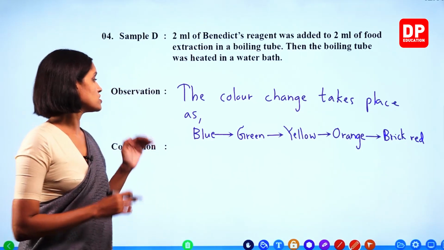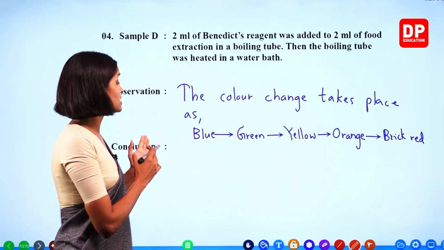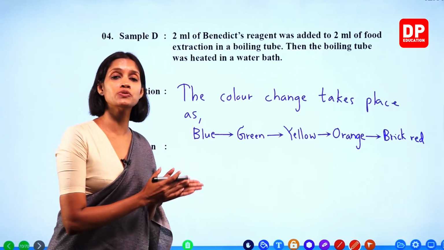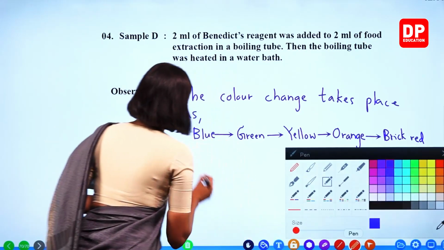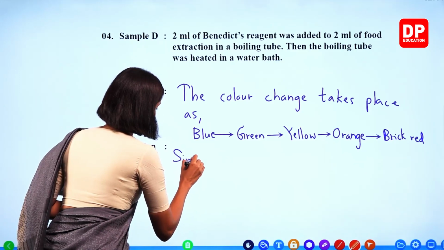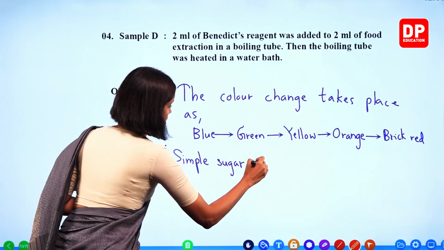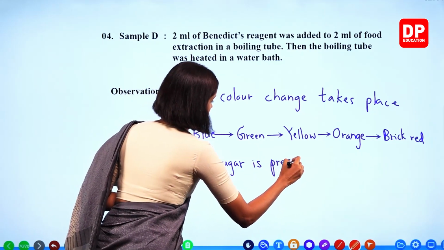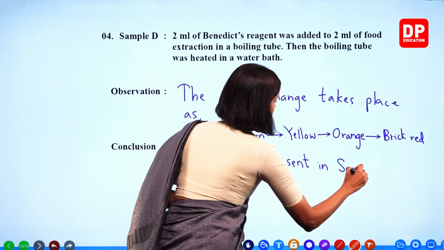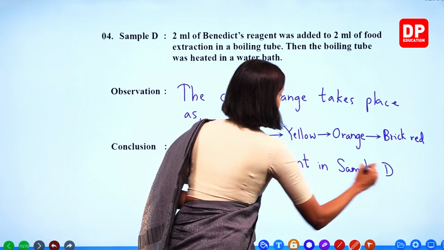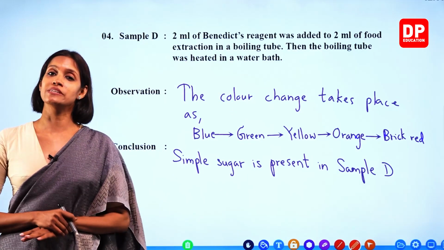Right? What is the conclusion? This happens only in the presence of simple sugar. Therefore, we can come to a conclusion that simple sugar is present in the solution, or the sample. Simple sugar is present in sample D.